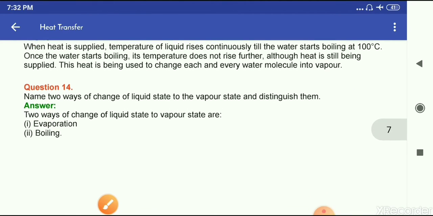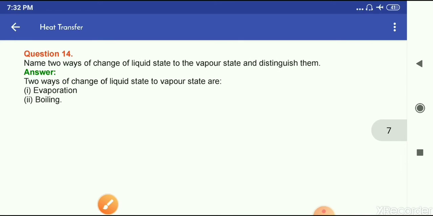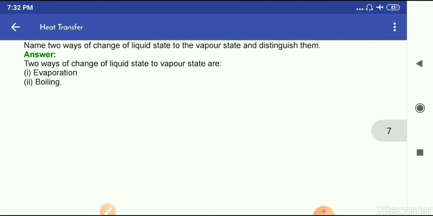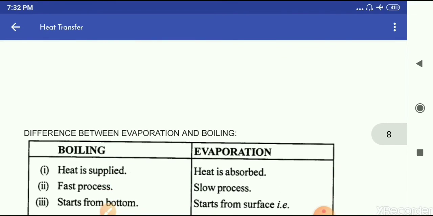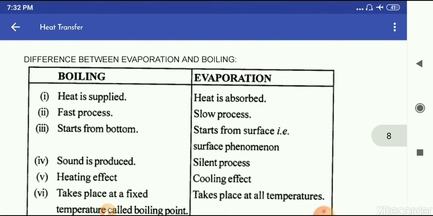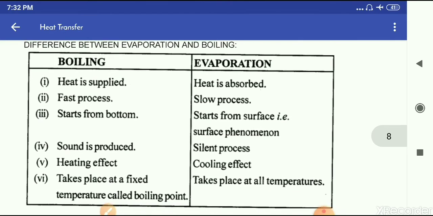Question number 14. Name two ways of change of liquid state to the vapor state and distinguish them. Then the two ways of change of liquid state to vapor state are evaporation and boiling. And the difference between evaporation and boiling are this. Okay, you have to complete from here.